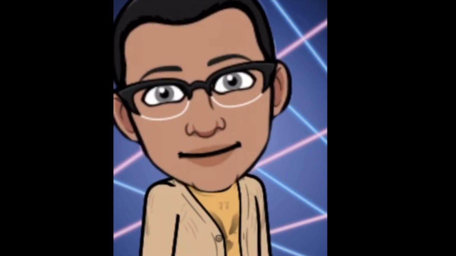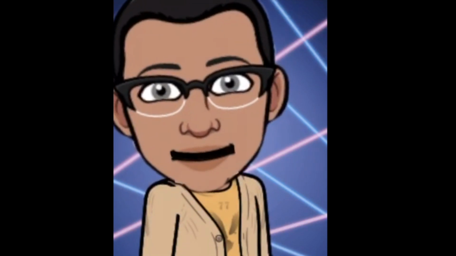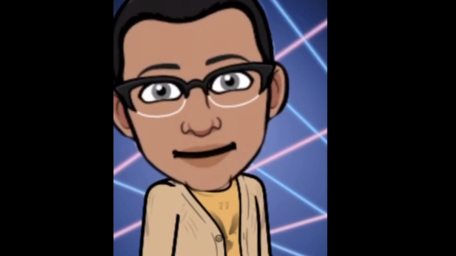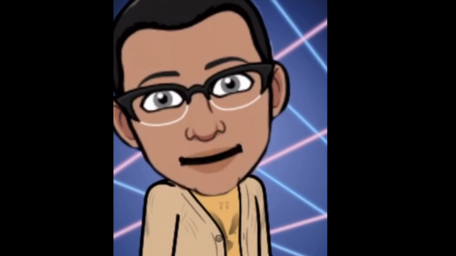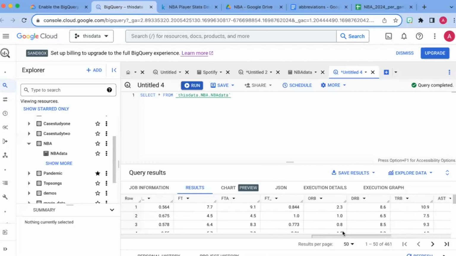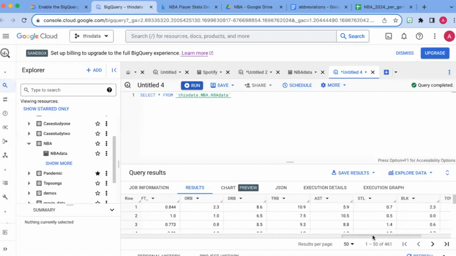Something I like too about BigQuery when you're querying these things. I know there's settings on a lot of other platforms for similar tasks, but you can go to any one column. What do we have here? Let's do steals. You can sort it with ascending or descending. So let's see the top steals player.